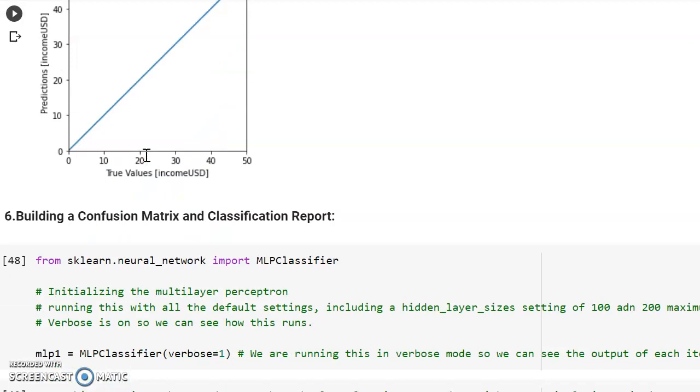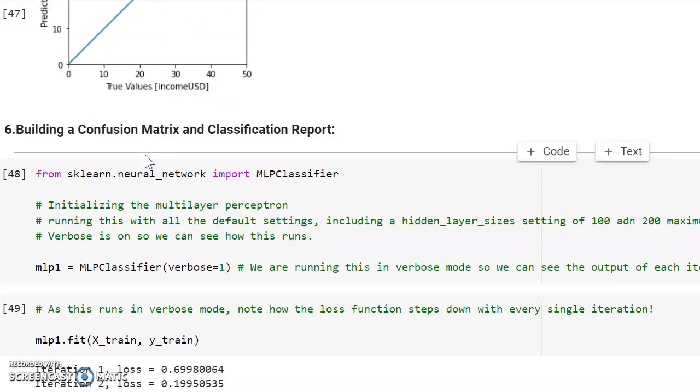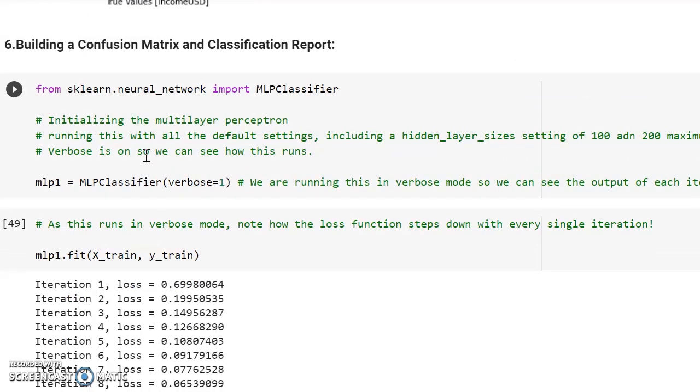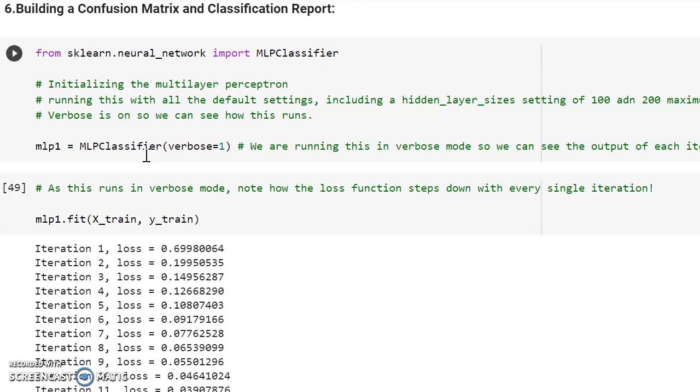Taking 0 and 50, you can find the graph. Finally, we're going to build the confusion matrix and classification report, initializing the multi-layer perceptron and running it with all the default settings, using 100 and 200 maximum iterations, in verbose mode so we can see the output of each iteration.